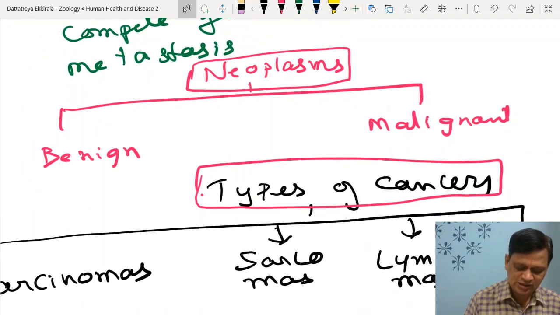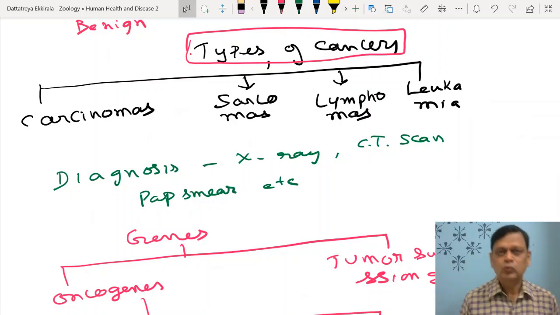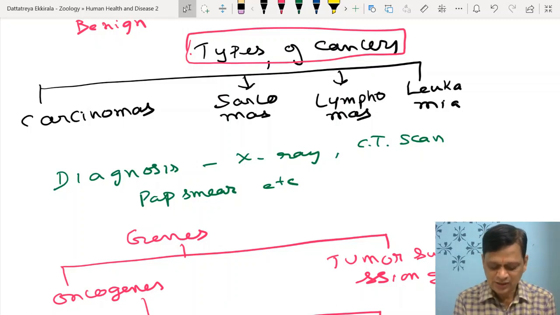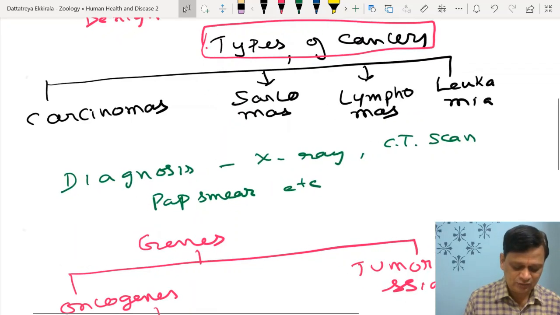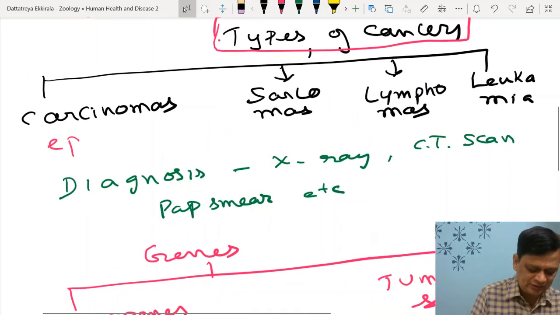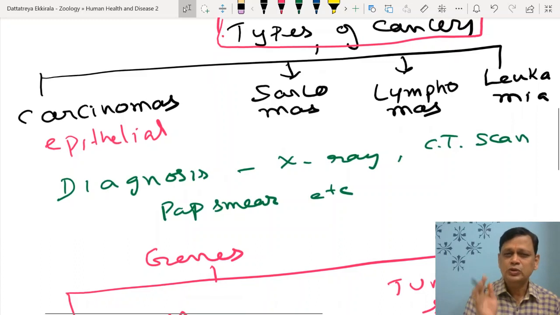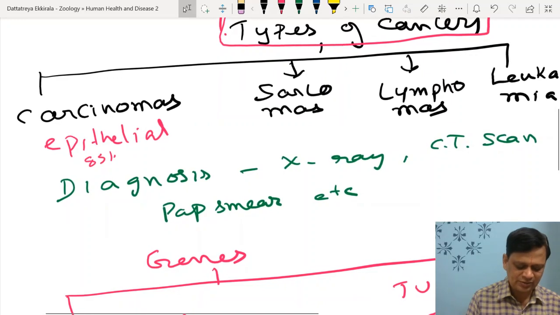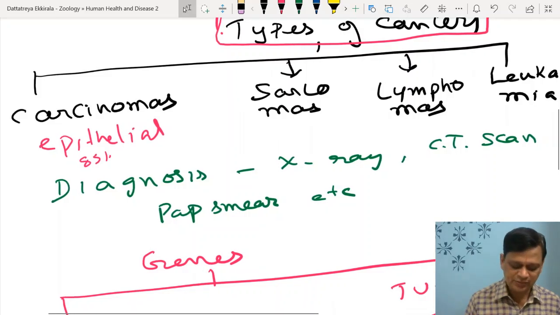So just now I discussed neoplasms, benign and malignant. Malignant are called cancers. Within cancers, actually, there are four broad categories of cancers: carcinomas, sarcomas, lymphomas, and leukemias. Cancers of epithelial cells are called carcinomas. Most abundant, you can say 85% of cancers come under this category because most of the fast dividing tissues, like in the gut, skin epithelium, kidney, etc.